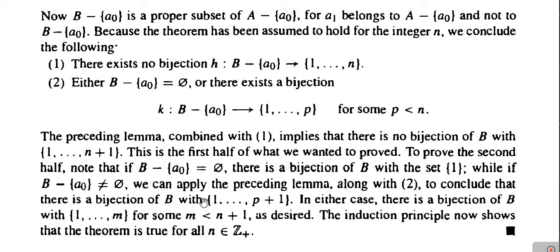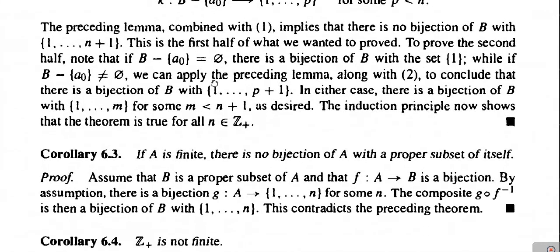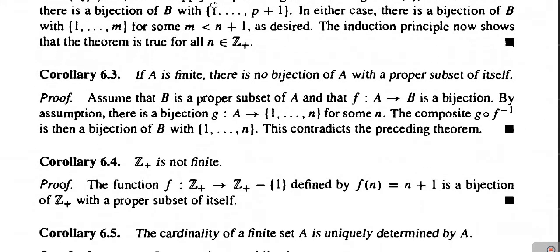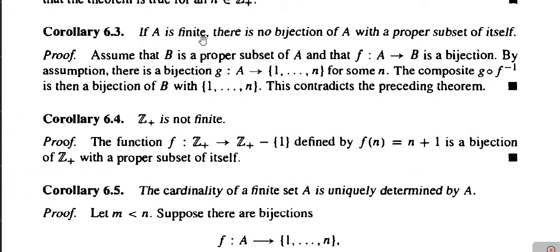Now after proving Theorem 6.2, we are going to prove 5 corollaries based on this theorem. Let us begin with the first corollary, and its number is 6.3. Corollary 6.3: if A is finite, then there is no bijection of A with a proper subset of itself. In this corollary, we have to prove that there does not exist a bijection between a finite set and its proper subset.